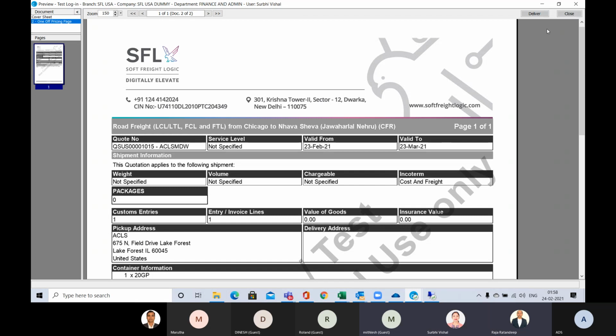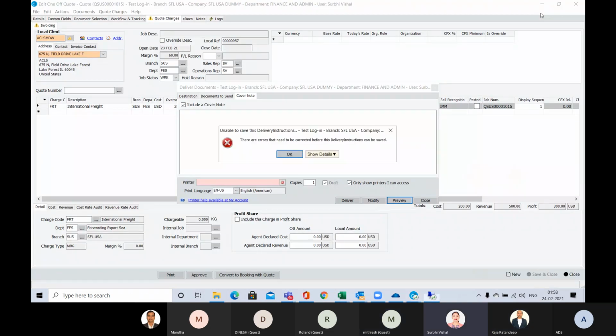Okay, got it. So you have both choices. You can use the CargoWise default document, or you can customize it to your branding. You can do that also. Perfect. Okay. So now from here we can deliver.